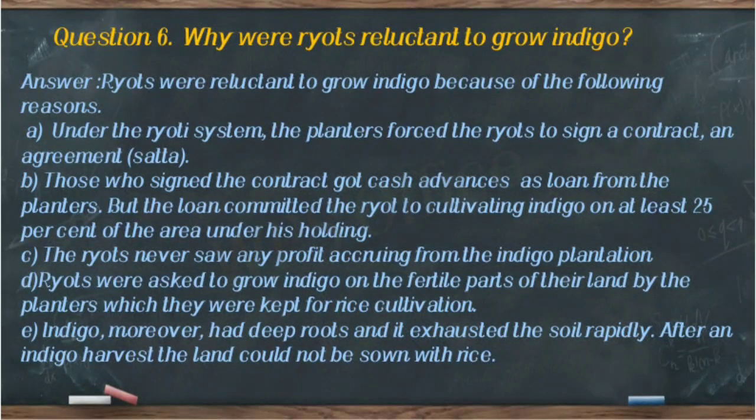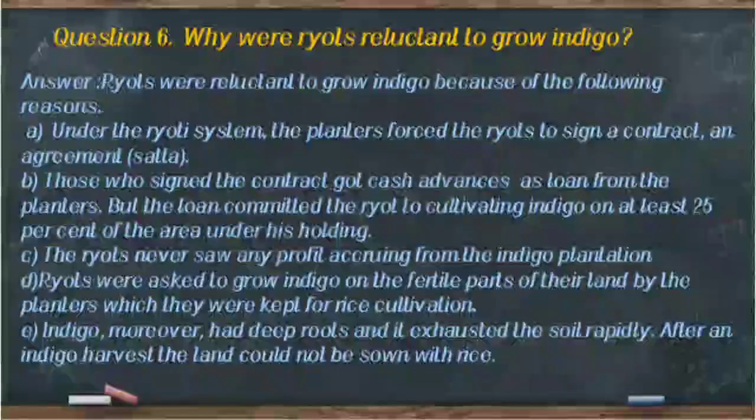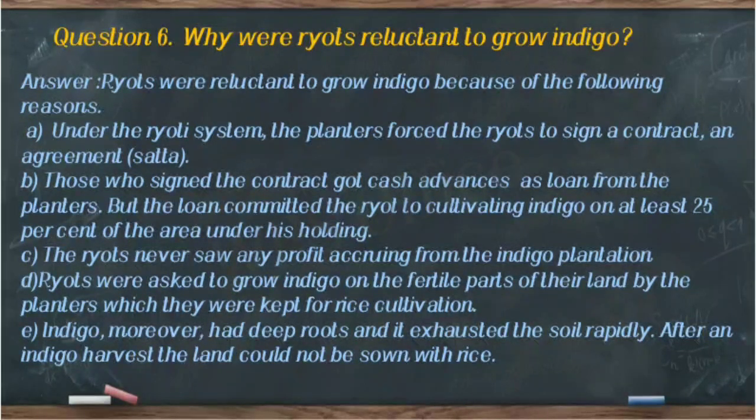Number B, those who signed the contract got cash advances as loan from the planters. But the loan committed the ryot to cultivating indigo on at least 25% of the area under his holding.